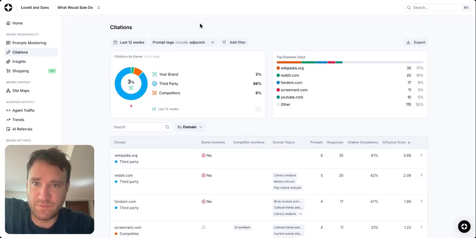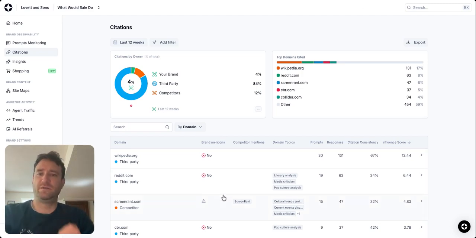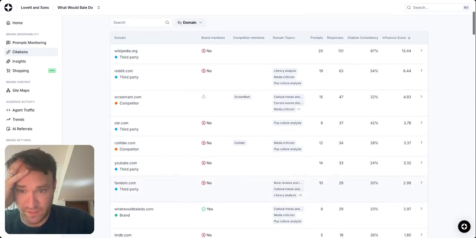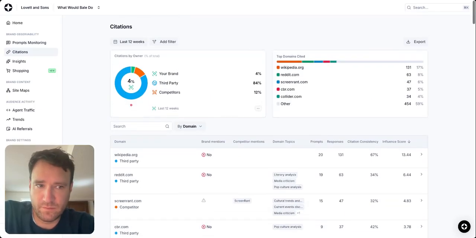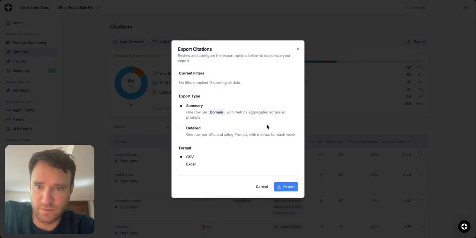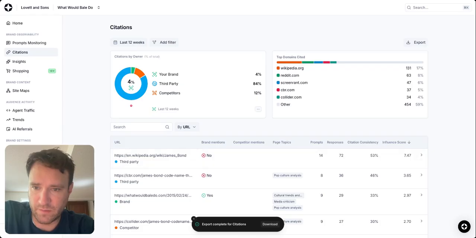And we'll see the top domain cited change a little bit. But I want to look at all of them here. And I'm going to show you what I really want to do. It's not so much look at the top domains, although the top domains are interesting. You'll see here is What Would Bale Do. And I'm going to do two things here. I'm going to export this and do a summary version where it's by domain. What I really care about here is URL.